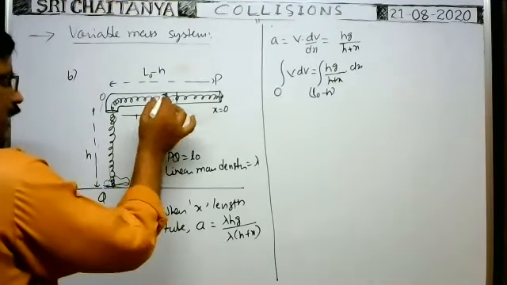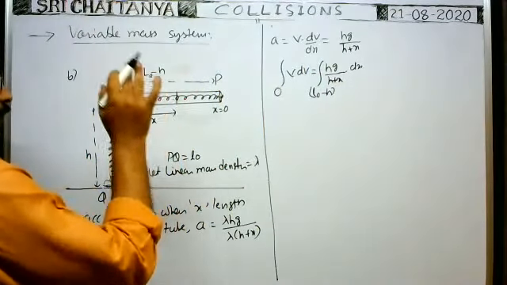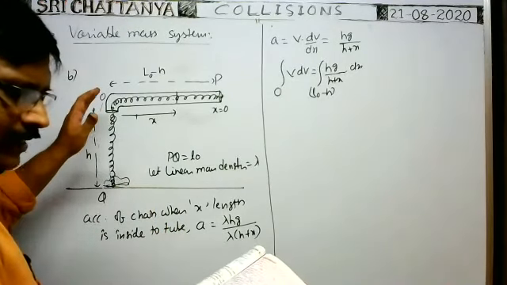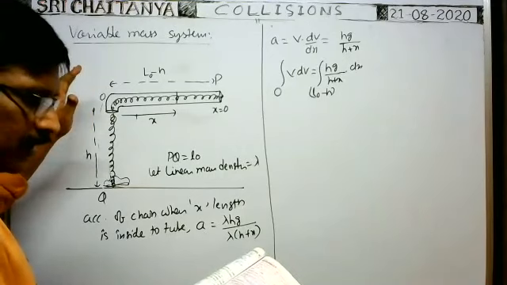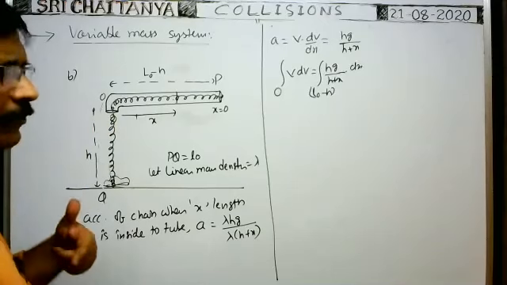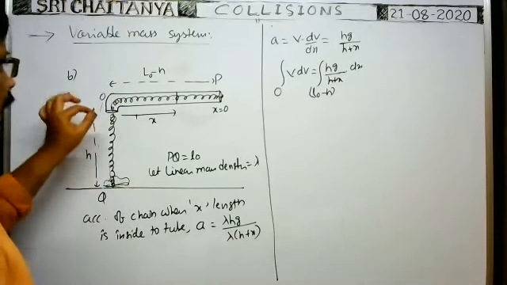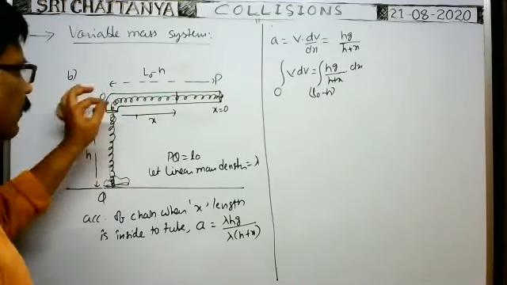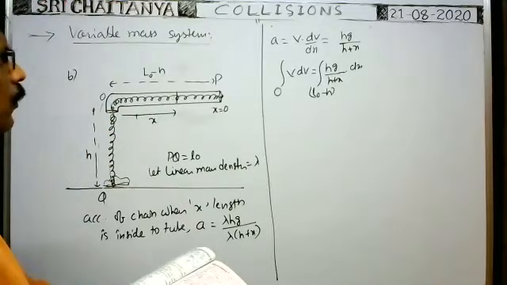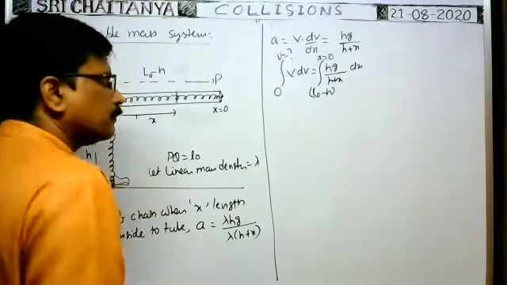But whenever the length of the chain is x, what is the velocity? Means you put x here and it is v. Then you will get v in terms of x. But here the question is, what is the velocity with which the chain will slip out of the tube? That means at the instant whenever the last end of the chain comes to this position while sliding down, at that time whenever the last end of the chain leaves the tube, what is the velocity they asked? Whenever this end comes to this position, x becomes 0. That's why whenever x becomes 0, what is the velocity? That is the question they asked.